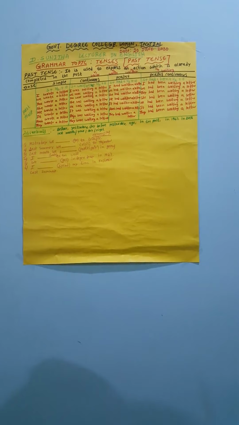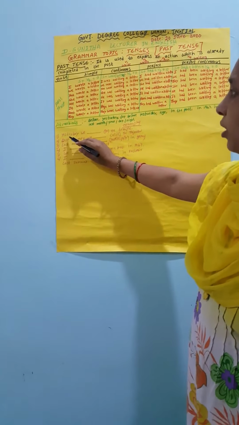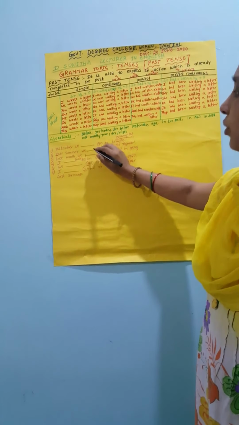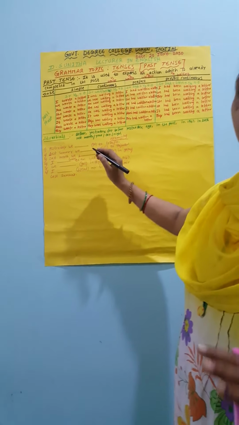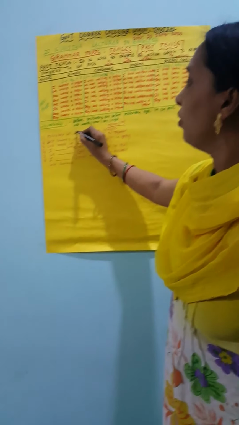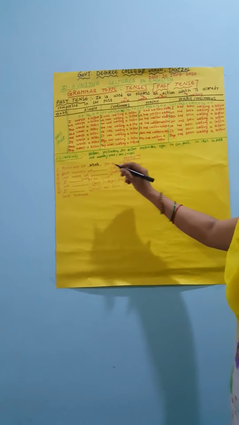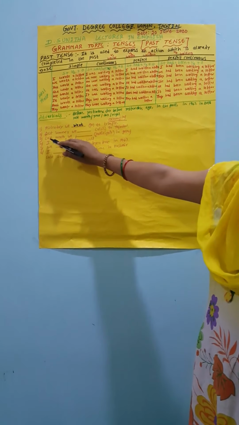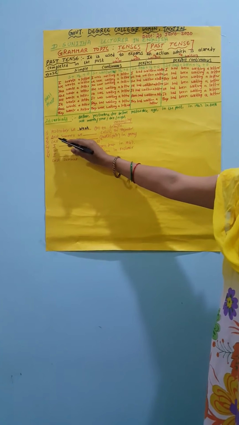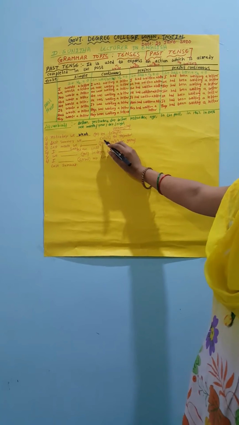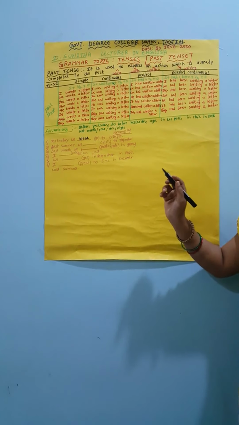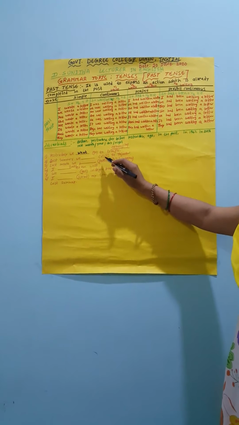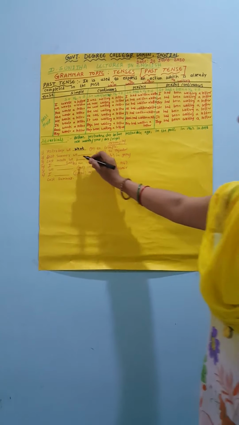So see here the simple past tense examples. What is the first answer? Yesterday we dash go to Delhi. Yesterday belongs to the simple past tense, so you use the V2 form. What is the V2 form of go? Go, went, gone, going. So the second form is went. V2 should be used in the simple past tense. Last summer we dash visit the Taj Mahal. Last is used in the simple past tense only. What is the V2 form of visit? V1 is visit, V2 is visited.